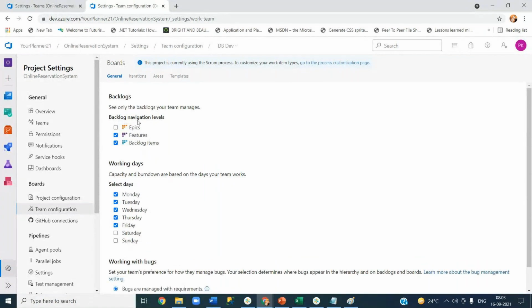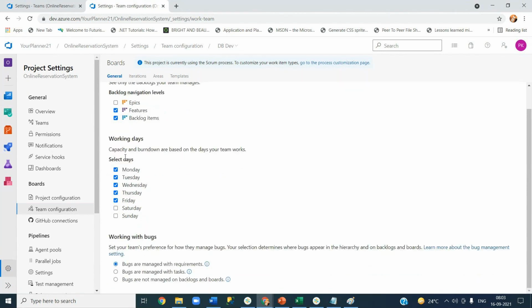You see features and backlogs in the drop down at the top right corner, and if you want, you can see the epics as well. What are the work hours? You can select Monday, Tuesday, based on that. And if testers are raising bugs, where do you want to associate those bugs? With the requirements at an epic level, at task level, or backlogs?